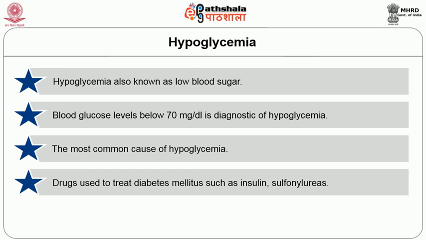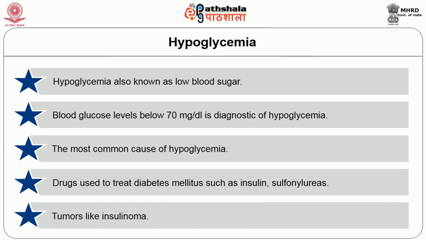Whenever there is an increased dose of insulin or an increased dose of sulfonylurea drugs, the sulfonylurea drug used in diabetes acts on the beta cells and favors the release of insulin. Whenever there is an increased dose of sulfonylureas, it increases the insulin release, which leads to hypoglycemia. Also tumors like insulinoma release an enormous amount of insulin.